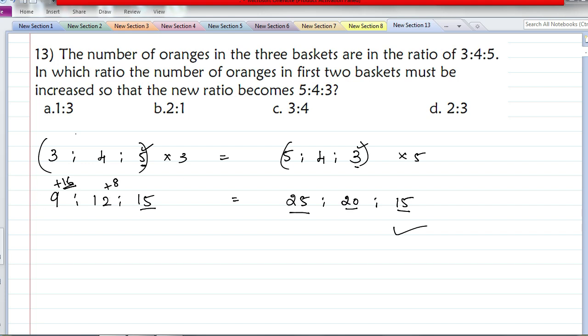So the number of oranges to be added to the first basket is 16 and to the second basket is 8. So what is the answer? 2:1. Okay, this is the answer.